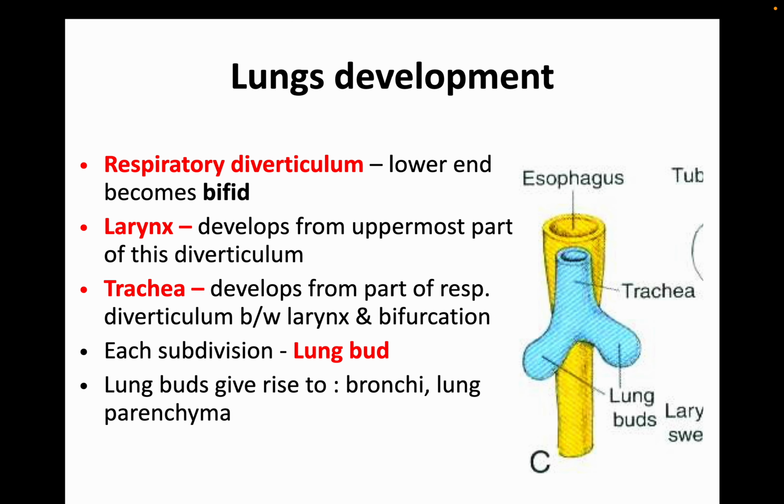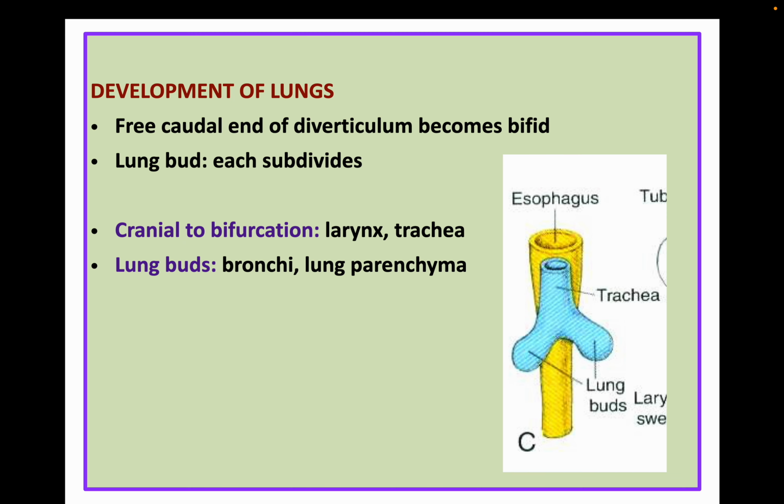Now coming to the lung development. We know that the respiratory diverticulum is there, and its lower end is bifurcated. The larynx develops from the uppermost part of the diverticulum, and the trachea develops from the segment below the larynx up to the bifurcation. Then subdivision of the lung bud happens, which is going to form the bronchi and lung parenchyma. That we will discuss in the next slide.